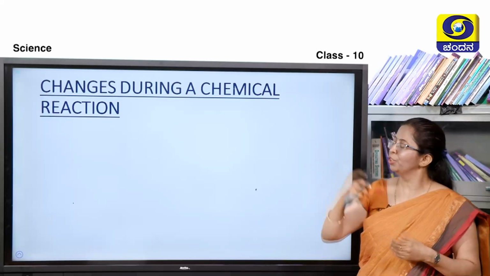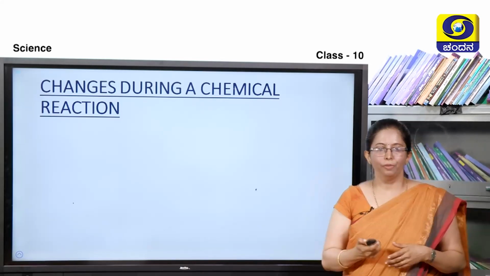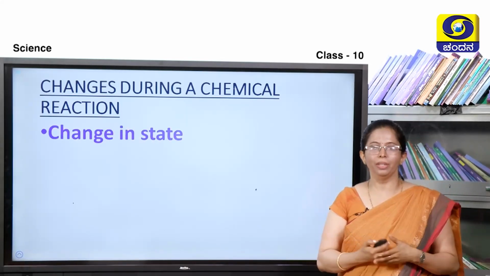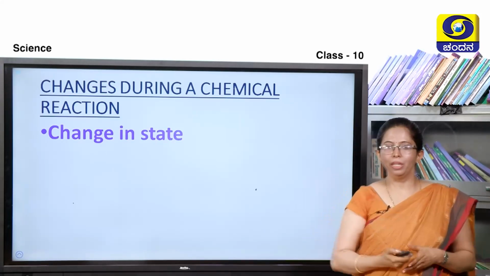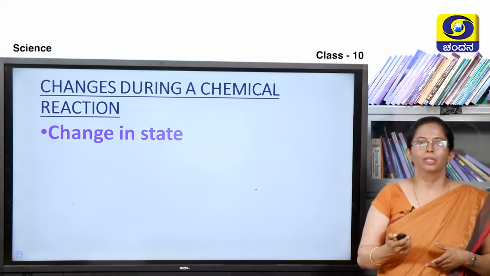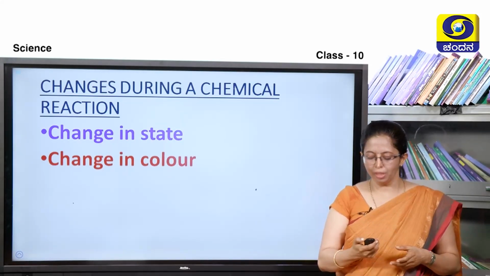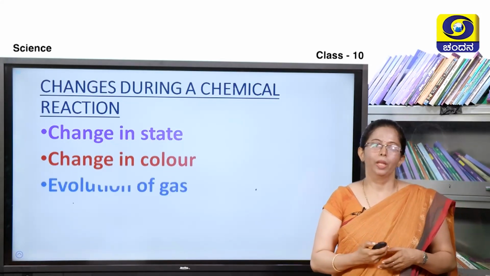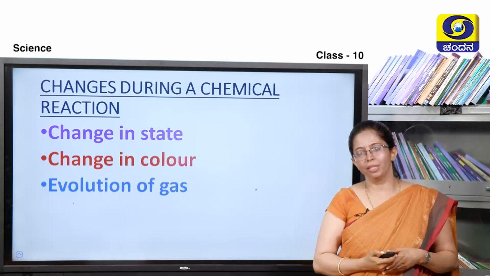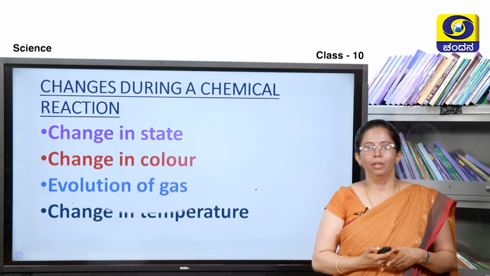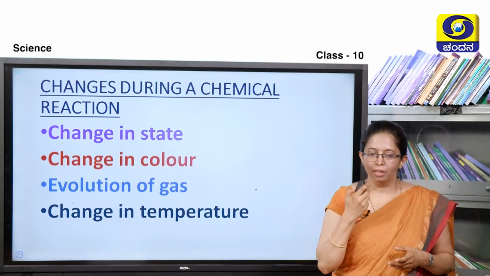Next, what are the changes during a chemical reaction? First one here is when a chemical reaction happens, there will be change in state. Second one, there will be change in color of the substance. Third one, there will be evolution of gas, and fourth one, there will be change in temperature.